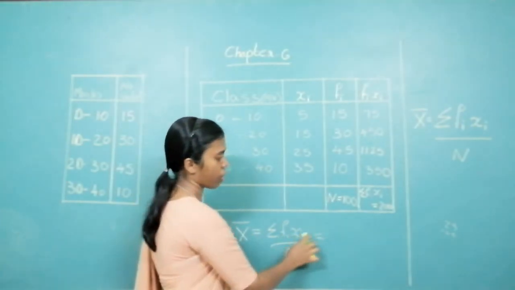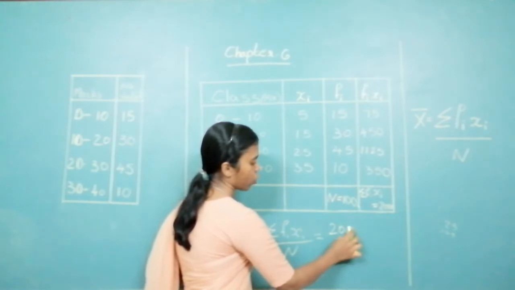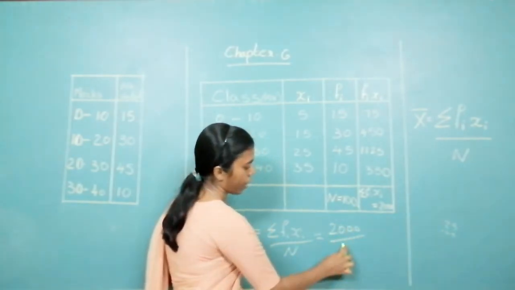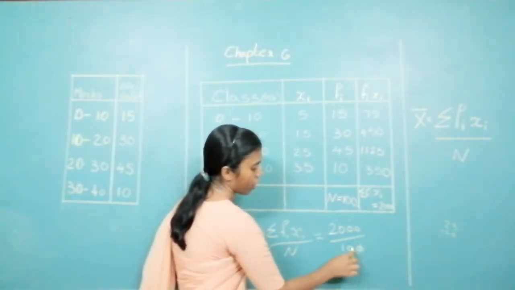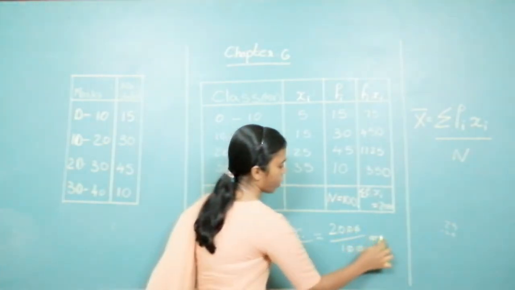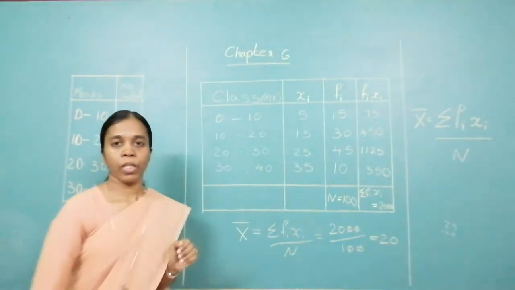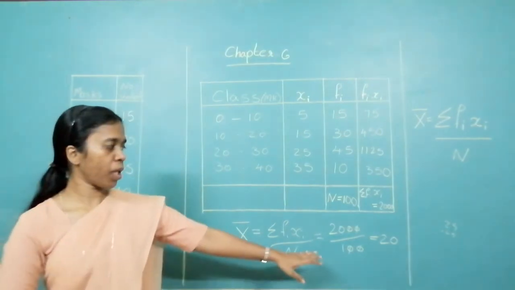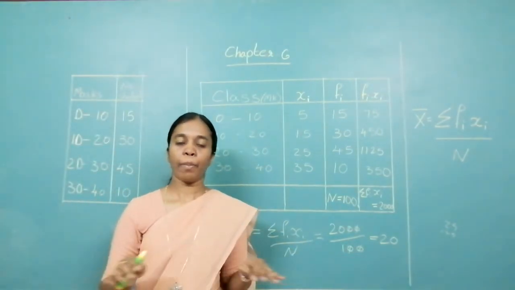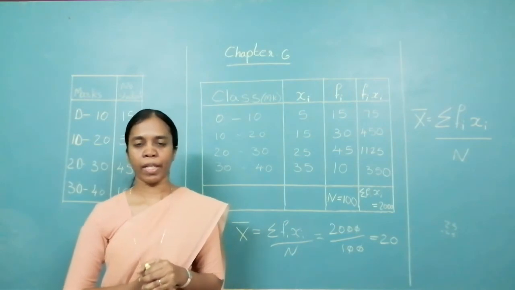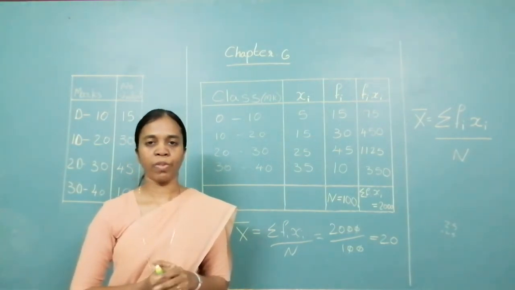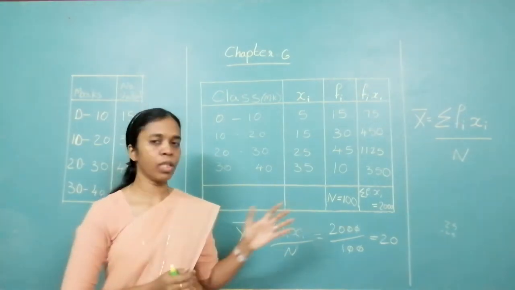That is, what is summation fixi? That is 2000 upon, what is our n? 100. So what are we getting? Mean is 20. We are asked to find the mean, that is in marks. So 20 marks is the mean of the given data. Okay, so if we consider the average of all the data, that is the 20.